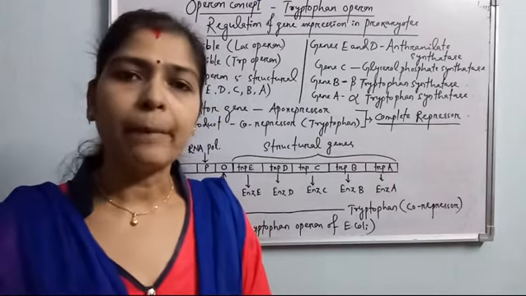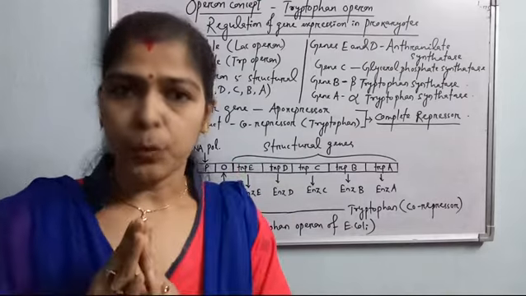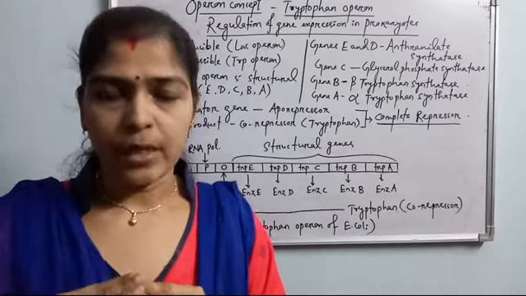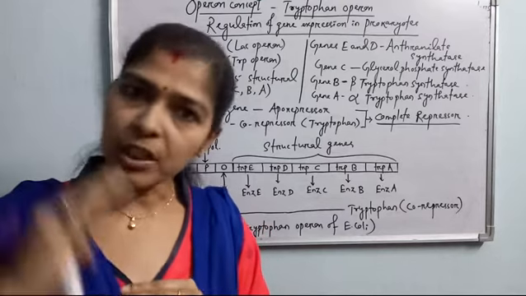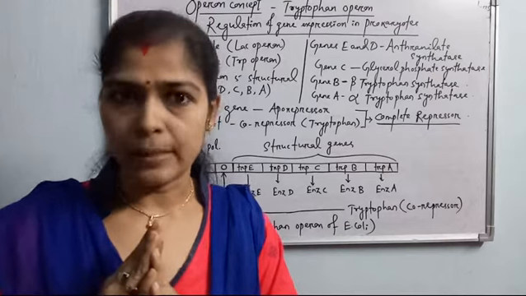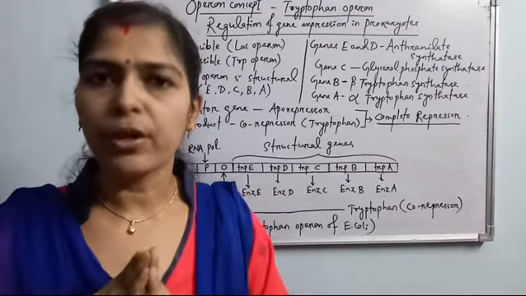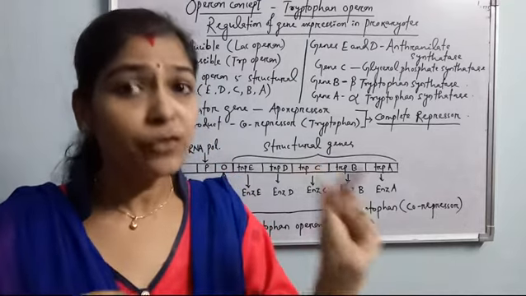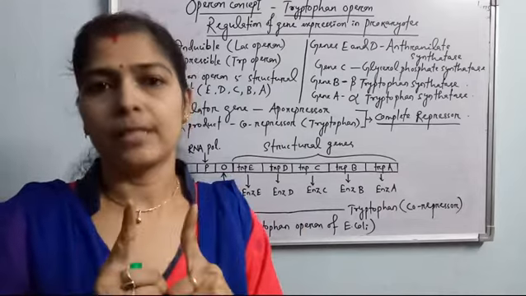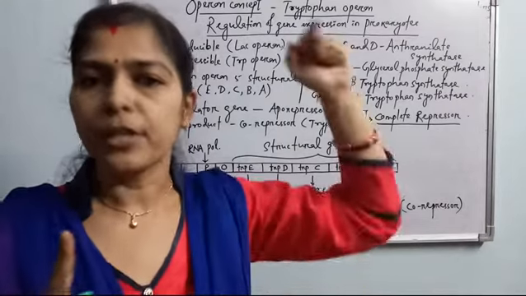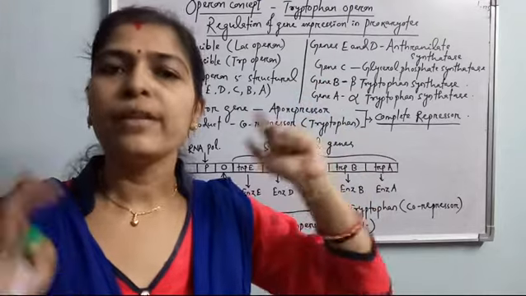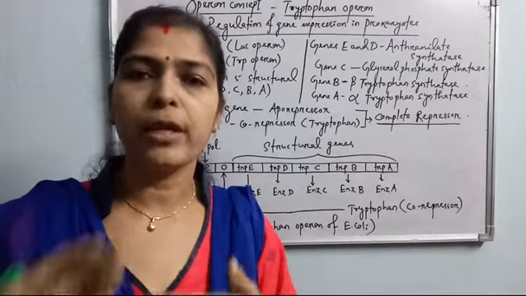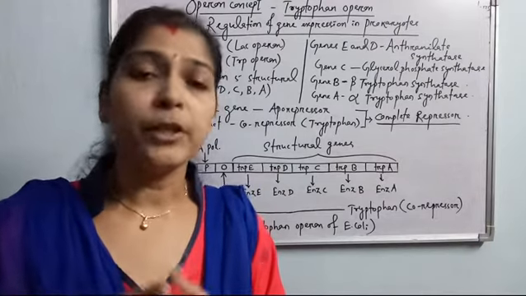Here the aporepressor is produced from the regulatory gene. The repressor mRNA is produced, then the repressor protein, but this is not a complete repressor. It is called the aporepressor. In the tryptophan operon, when this aporepressor binds to the co-repressor, that is tryptophan itself, it forms a complete repressor. This complete repressor binds to the operator zone, so that the operon is automatically switched off when the tryptophan product is beyond the need of the cell.